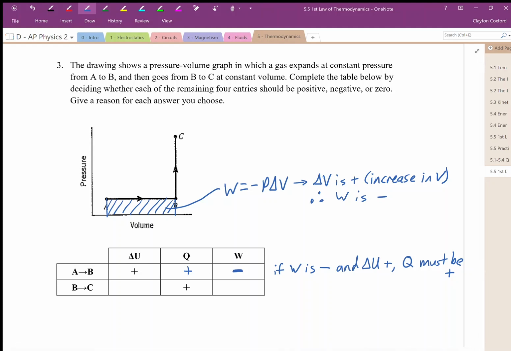Okay, and then let's look at process BC. If we're going to go from B to C, well, the work is 0. Why is the work 0? Well, there's no area under that graph. This is an isovolumetric, isochoric process, which means that the volume remains constant. There's no work done. And then, right, so let's write that down. The volume is constant. And so if we have no work done, we have heat added to the system as indicated already, then that means that there's going to be an increase in internal energy because Q is positive.